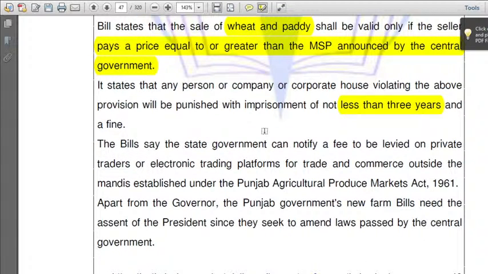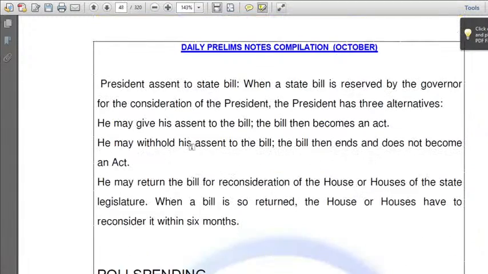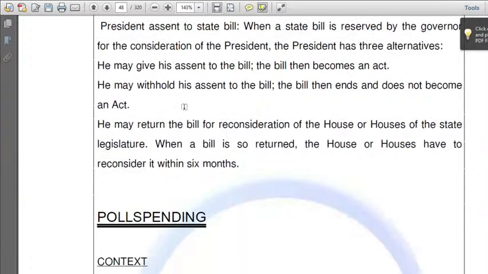The bill says that the state government can notify a fee to be levied on private traders or electronic trading platforms for trade and commerce outside the mandis under this act. Next, apart from the governor, Punjab government's new bills need the assent of the president since they seek to amend laws passed by the central government. Next, this is all about this act.